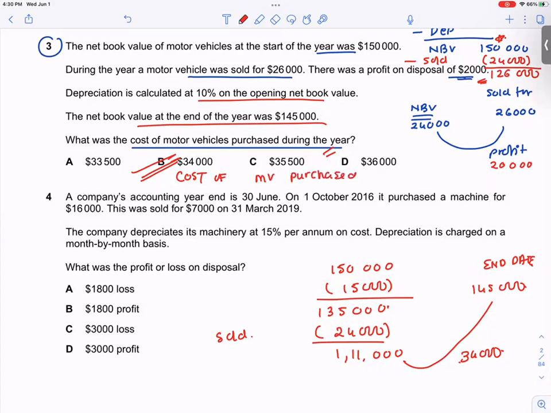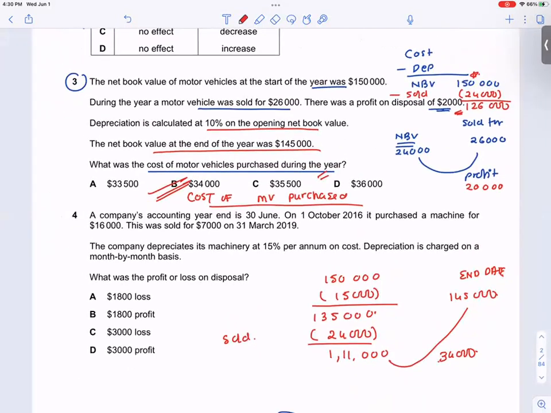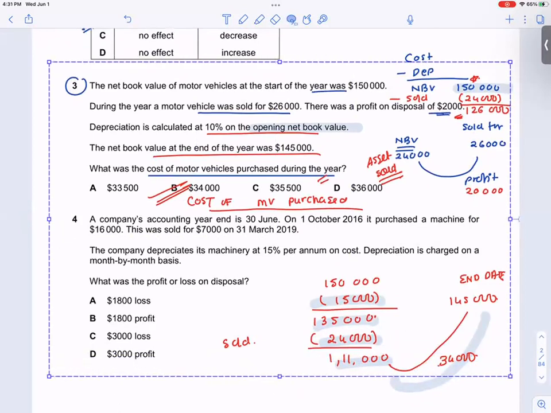Can you tell me what we did? First we knew the net book value of the motor vehicle was 150,000. Then the motor was sold for 26,000 at a profit of 2,000, so we know the net book value of the asset sold would be 24,000. Then we subtract that, and also remove the 10% depreciation beforehand on the 150,000. Then we compare it with 145,000, and the value remaining would be the motor vehicle added. Very good. Go to the next one.